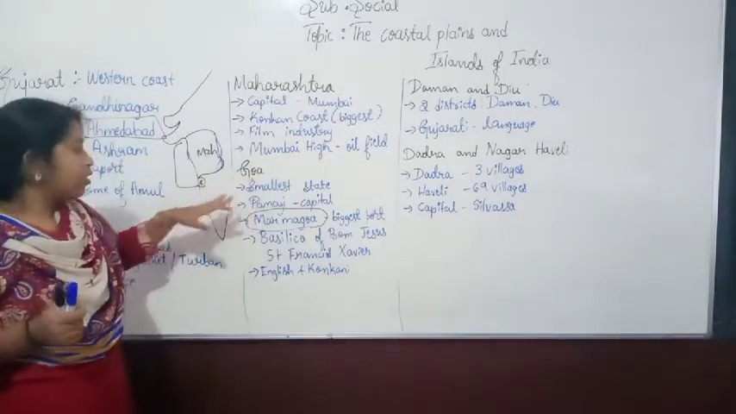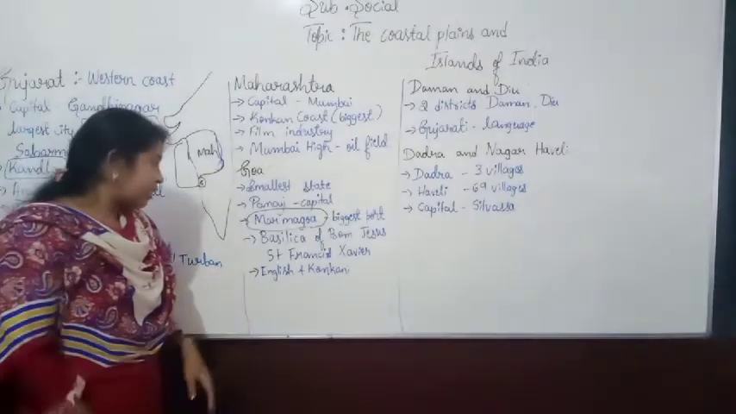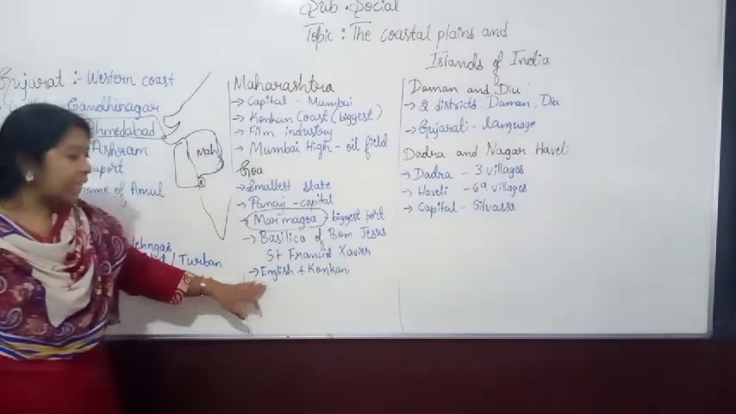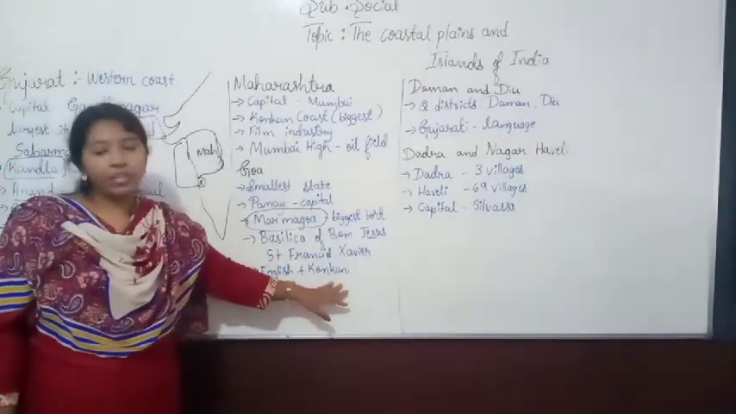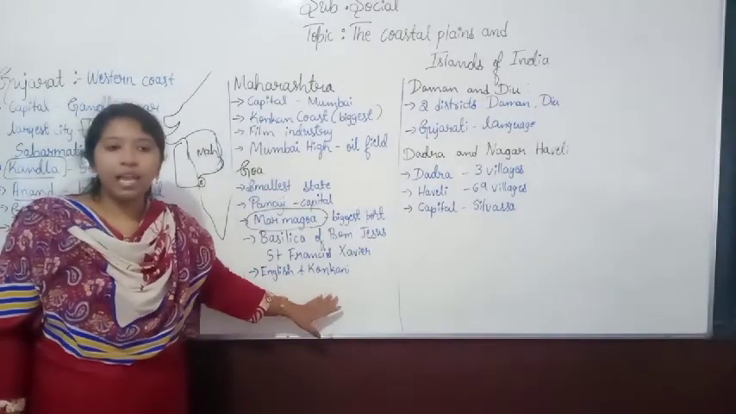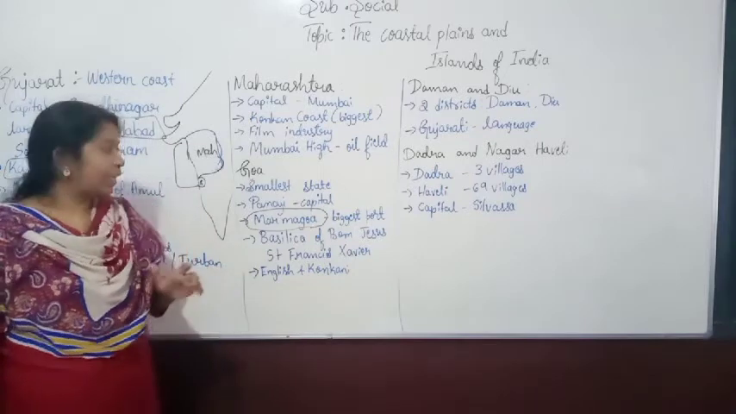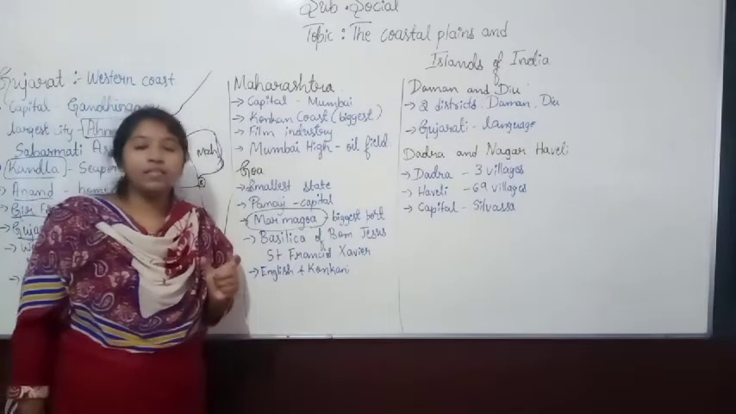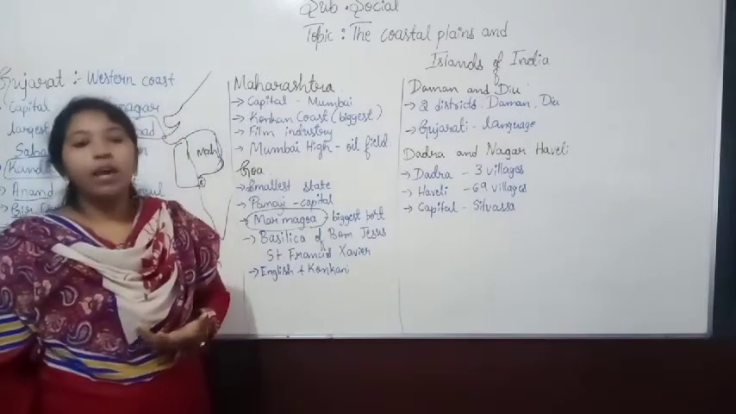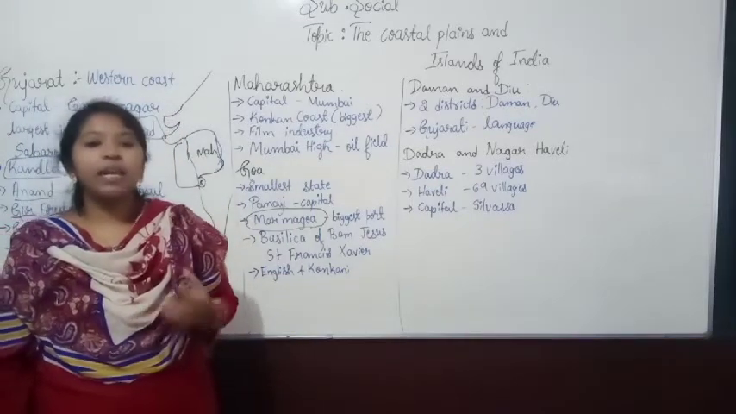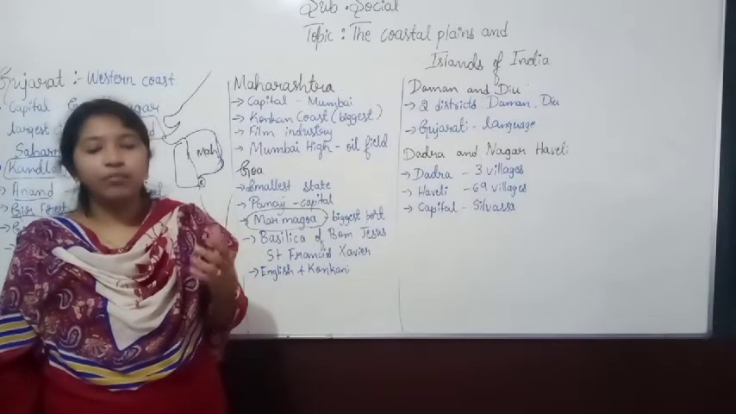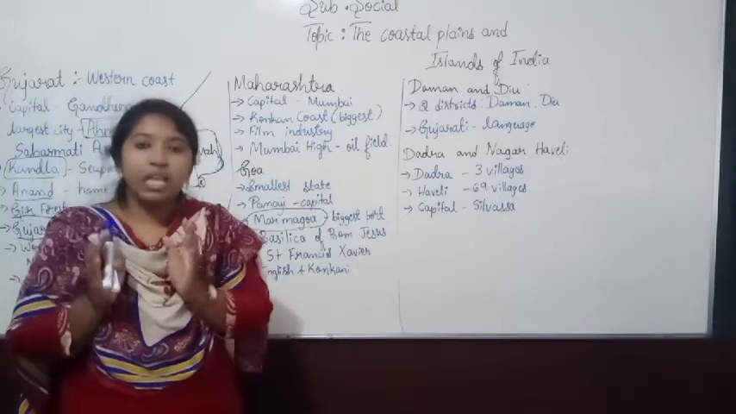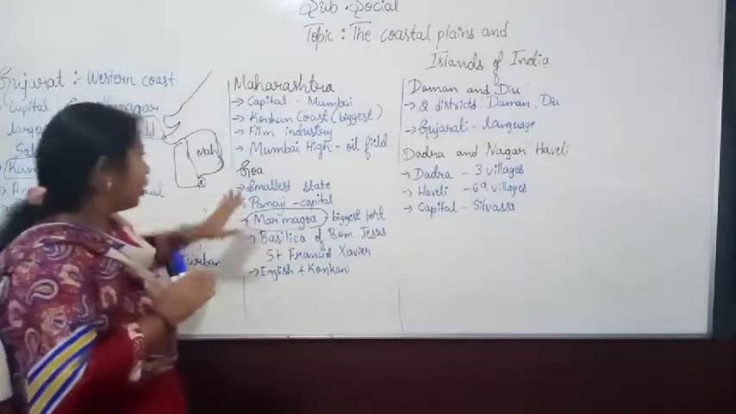Understand? And which language do they use? They use two important languages. Which are those? English and Konkani. So English and Konkani are used by the Goans. And mainly the Christians celebrate festivals with pomp and show. That is one of the celebrations we mainly see in the Goa state.